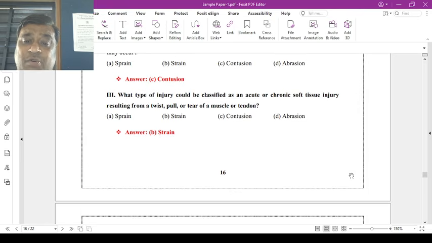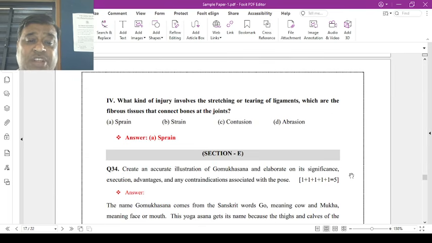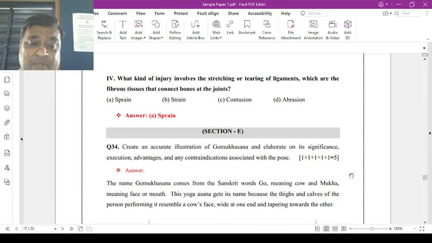What type of injury could be classified as an acute or chronic soft tissue injury resulting from a twist, pull, or tear of a muscle or a tendon? Same options are there: strain, contusion, abrasion. Now the answer is B, strain. Now question number 4, what kind of injury involves the stretching or tearing of ligaments, which are fibrous tissues that connect the bones? Same options are there. Now the answer is A, sprain.